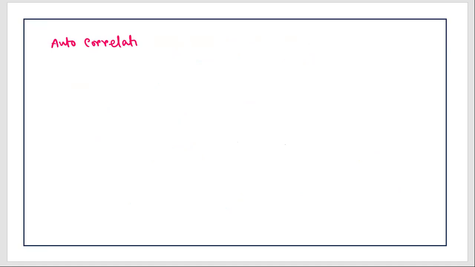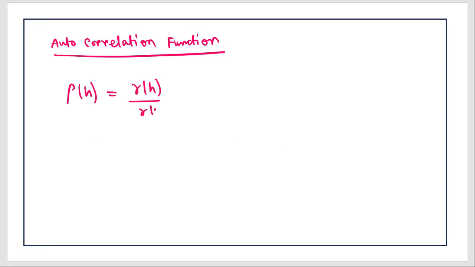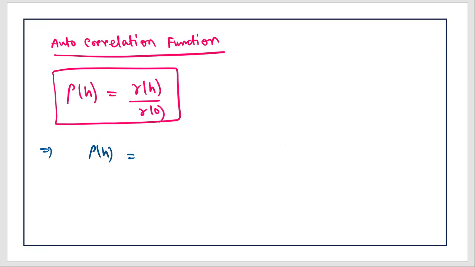Autocorrelation function is given by rho h, which is gamma h upon gamma 0, for a covariance stationary process. This is something known as the autocorrelation function. Again, we have already discussed this in our class, so please check that out. So the first thing, when h equals 0, gamma 0 upon gamma 0 will always equal 1. For any covariance stationary process you take, this will be 1.